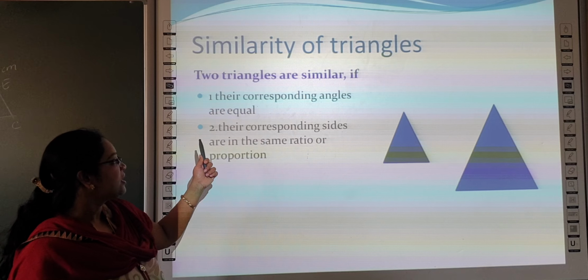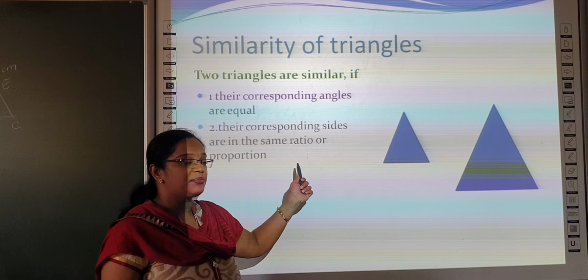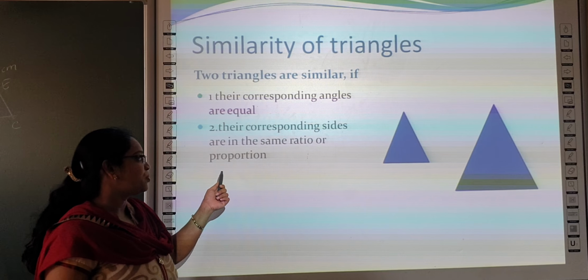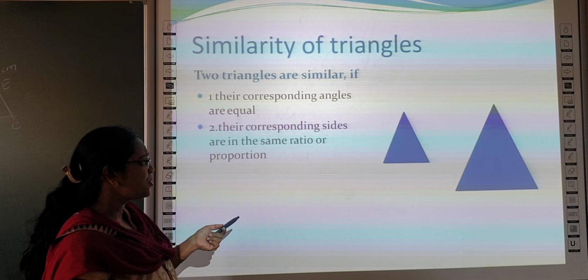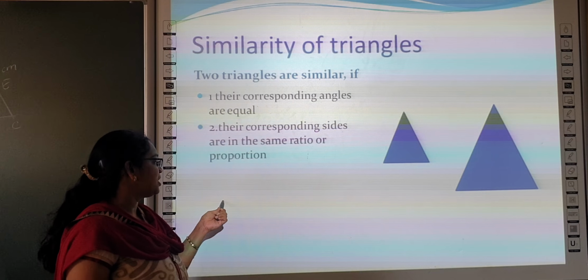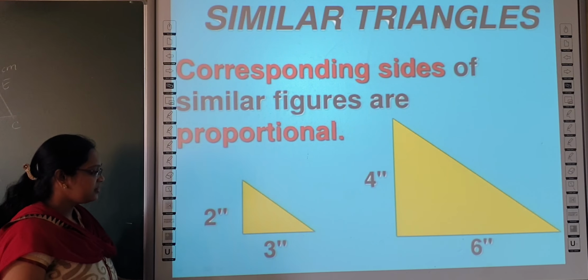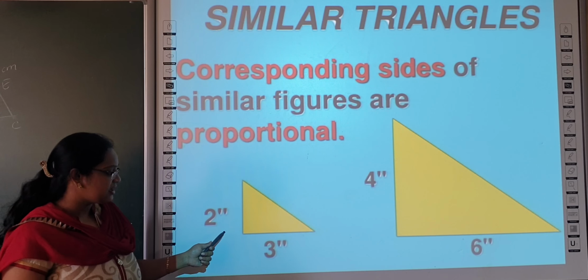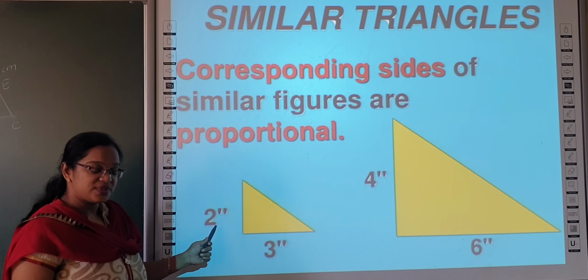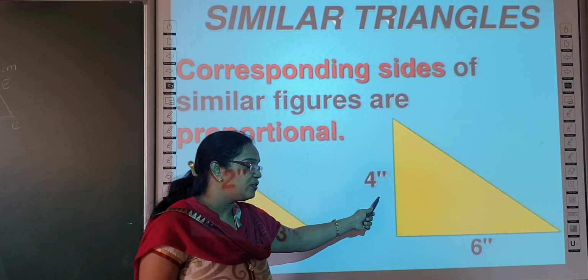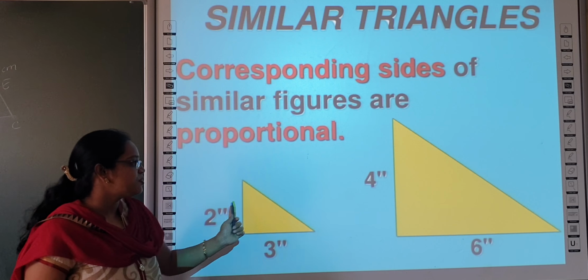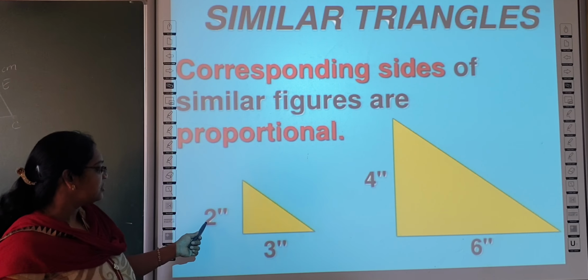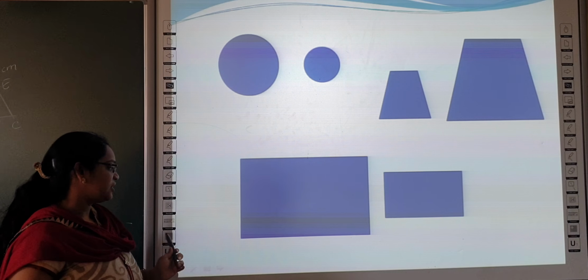And their corresponding sides are in the same ratio, in proportion. Corresponding sides in the same ratio means, look at the figure. Here this triangle has a side of 2 centimeter, here it has 4. Then if you take the ratio of corresponding sides, 2 by 4 will come.